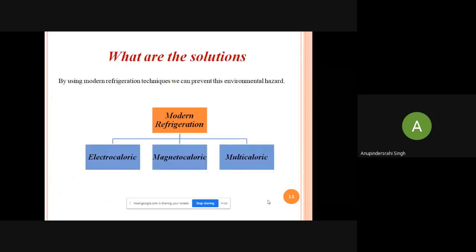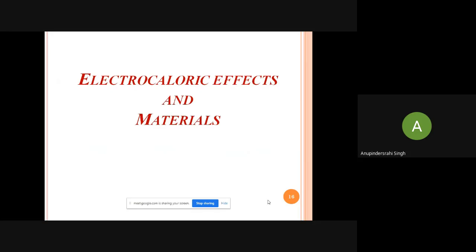Now, what are the solutions for modern refrigeration? One is called the electrocaloric effect. Another is the magnetocaloric effect. And in the presence of both of these effects, the multicaloric effect is there. First we will discuss the electrocaloric effect.